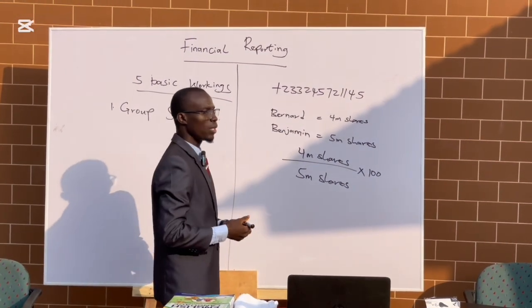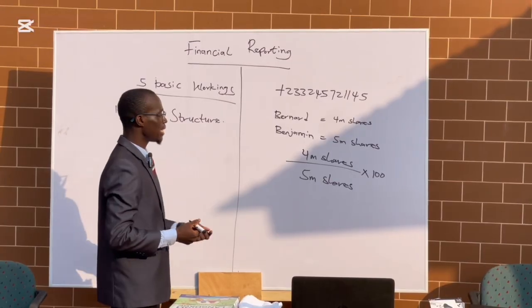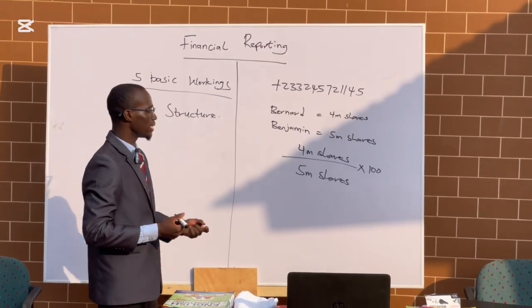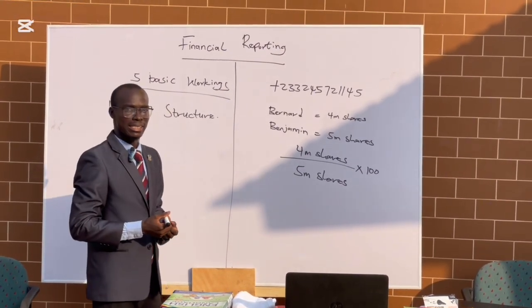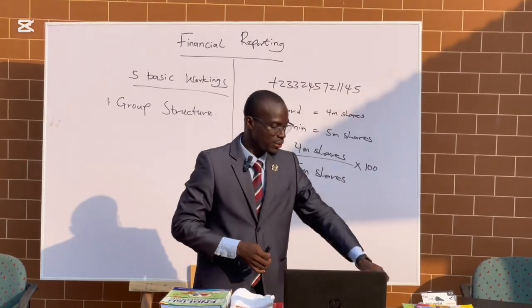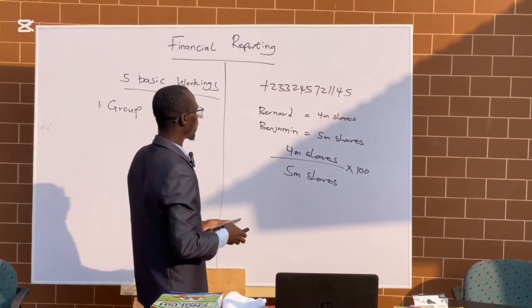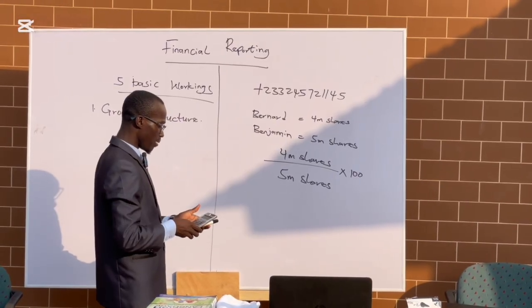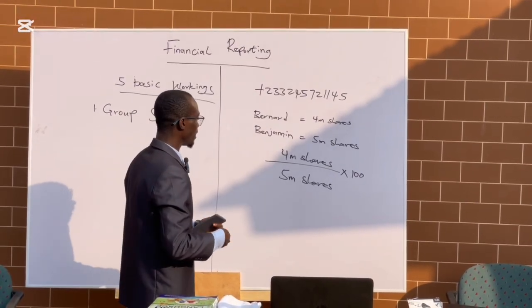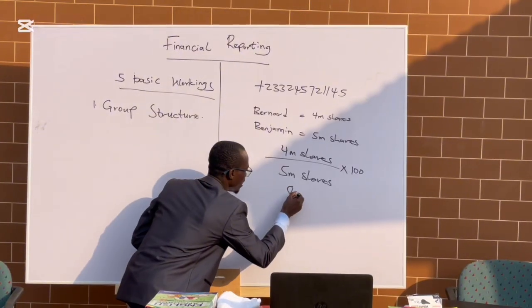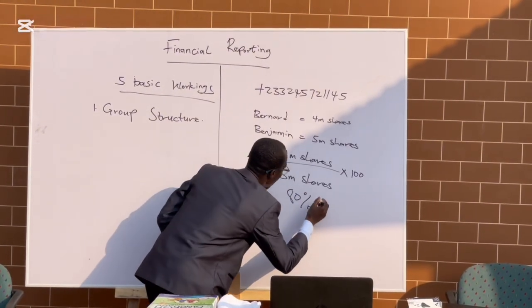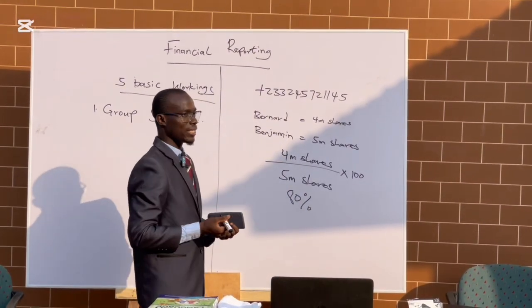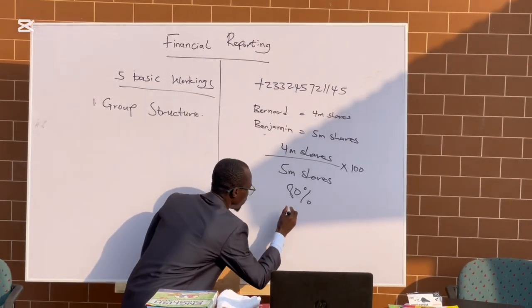This will give us the percentage of shares that Bernard has in Benjamin's organization. Anytime you are doing accounting, make sure you have your calculator with you. Punch in 4 million over 5 million, multiply by 100, and you get 80%. So Bernard has 80% of the shares in Benjamin's organization, which means the other shareholders hold 20%.